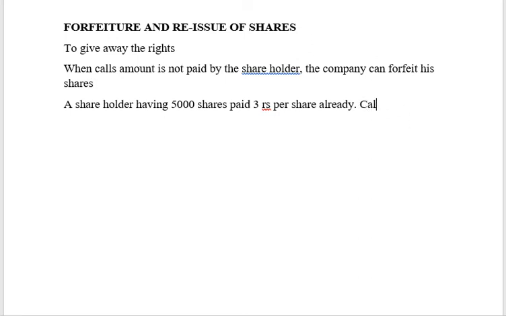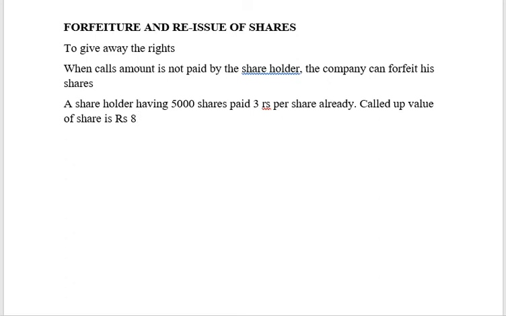Let us assume the called up value of the share is 8 rupees. Which means the shareholder has paid only 3 rupees out of 8 rupees per share. So what is pending? 5 rupees per share is pending.